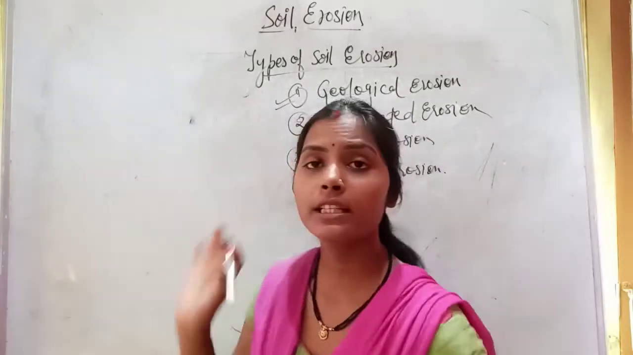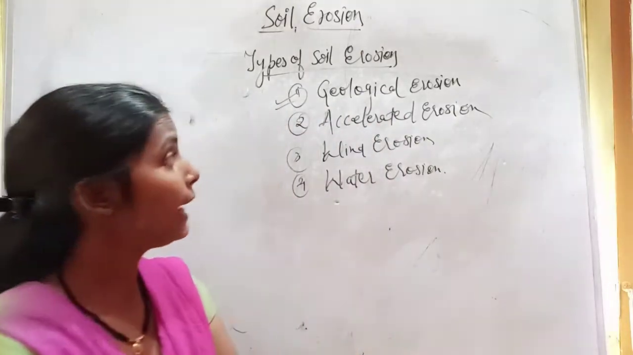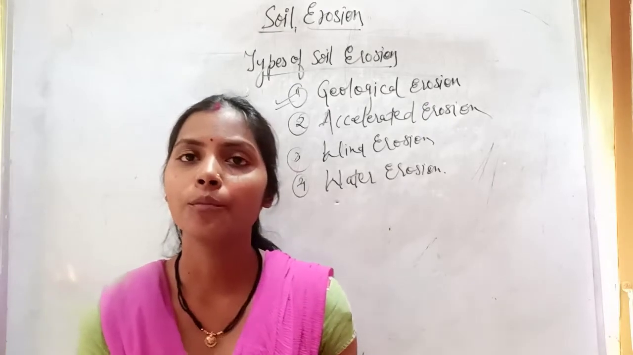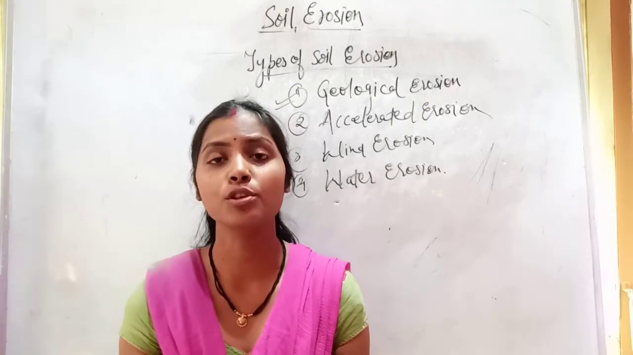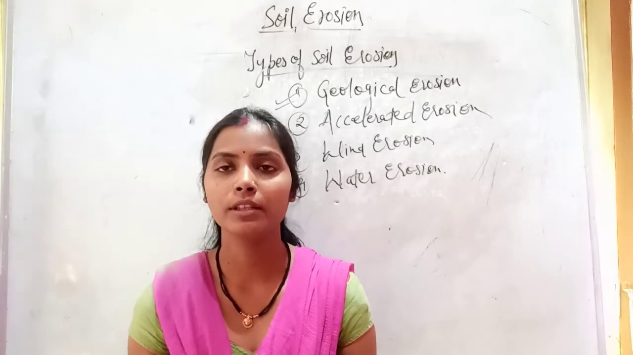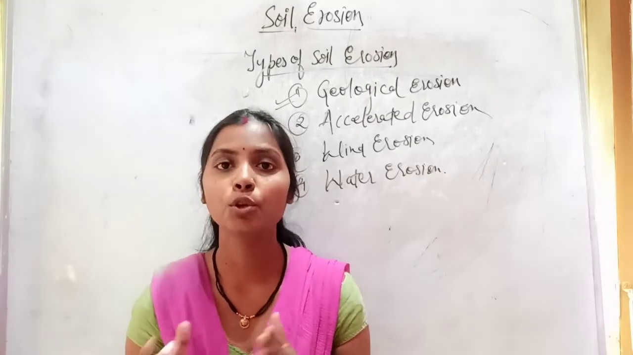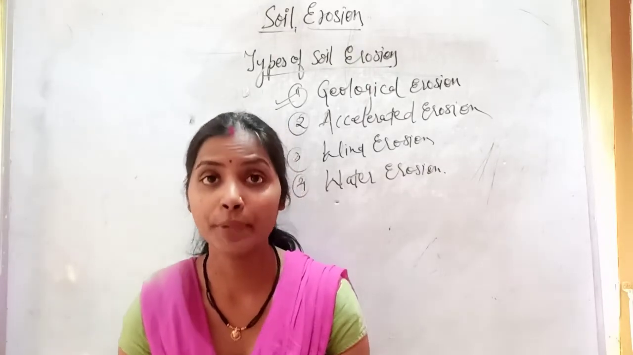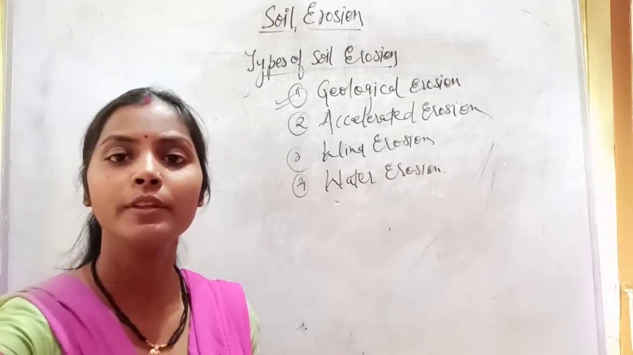Geological erosion is a normal process, or we can say a natural process. It represents the erosion of the land in the natural environment. It occurs naturally, and it is caused by the effect of rainfall, runoff, wind, topography and atmospheric temperature. These are the different factors which affect geological erosion.